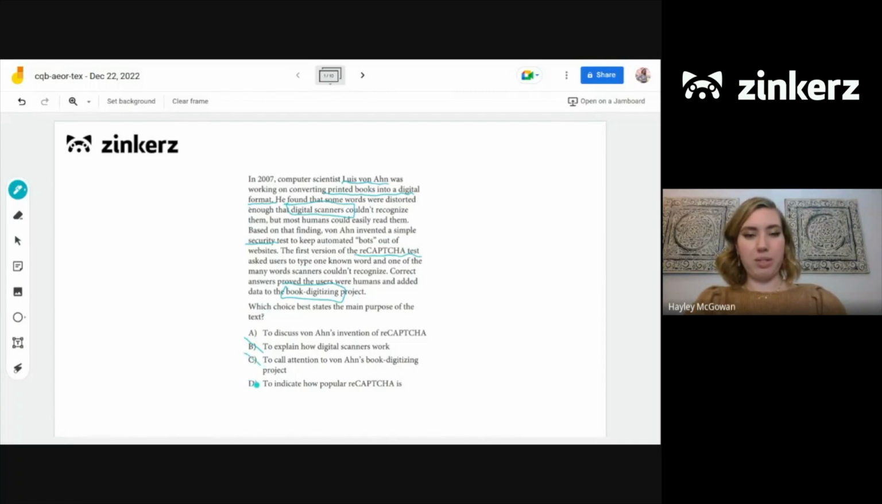Then let's double check with D, indicate how popular reCAPTCHA is. With this choice, the passage is certainly about reCAPTCHA, and it does look very positively upon it, but it does not say anything about how popular it is. So D would not be the best choice either. That leaves us with A, and A is going to be the correct answer.